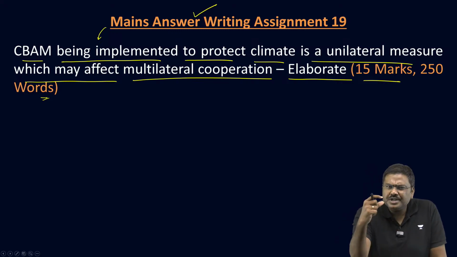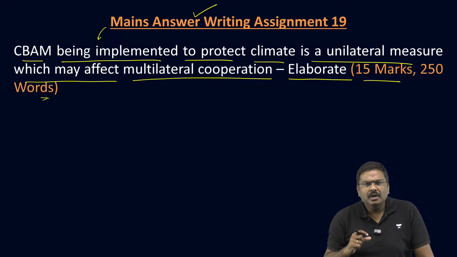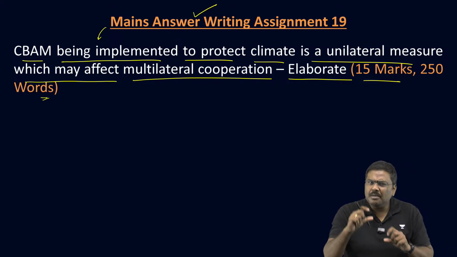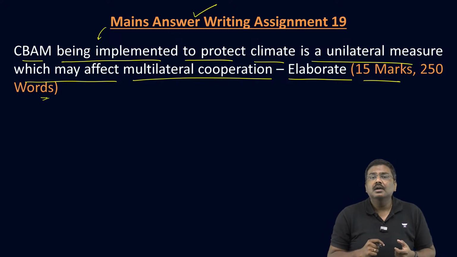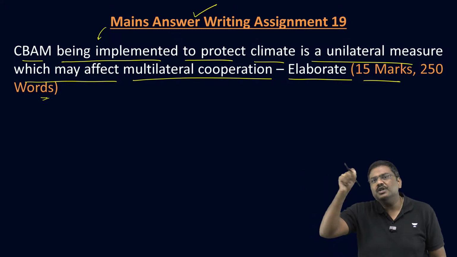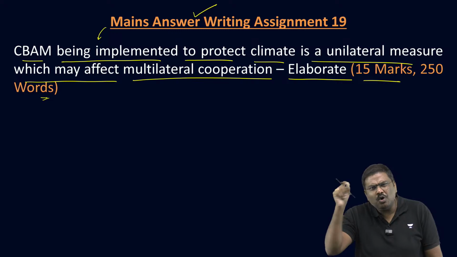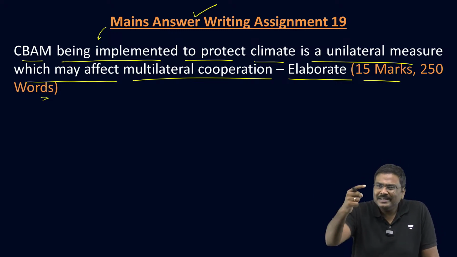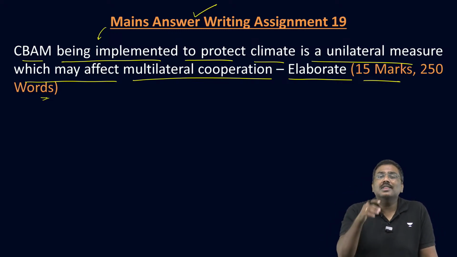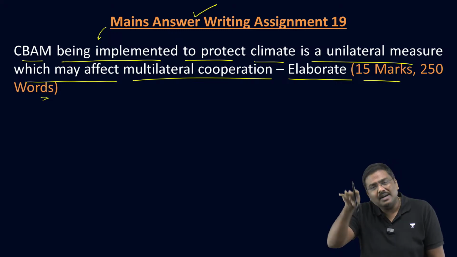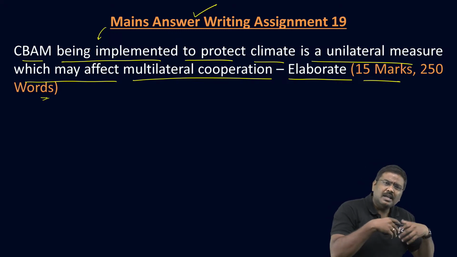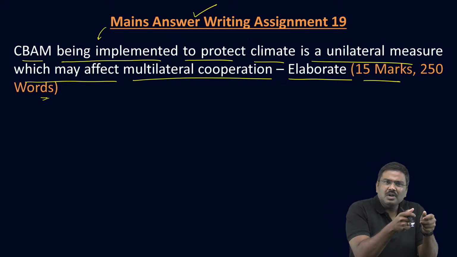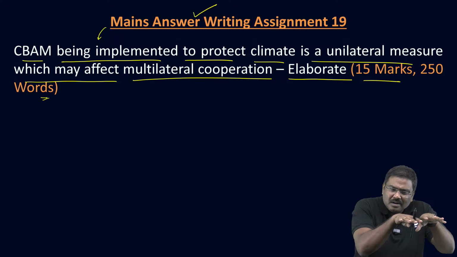You can write an introduction regarding CBAM. You can write what the concept of CBAM is in short, and this is being proposed by the European Union market, and what the reason is: to address the issue of carbon leakage, to promote climate protection, etc. Then you can come to the main body. What are the concerns of developing countries regarding this CBAM policy? Can you quote another example in the past where such policies have been implemented by developed countries which is hurting developing countries?